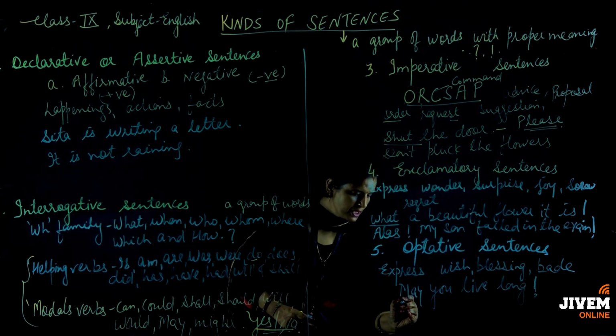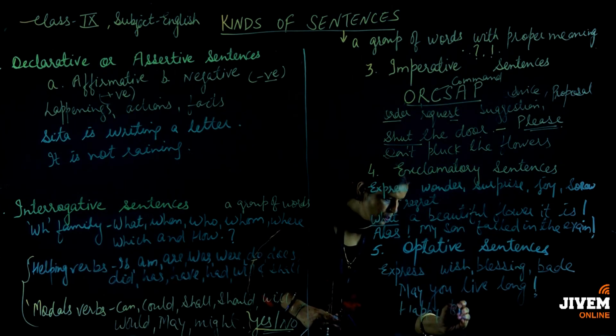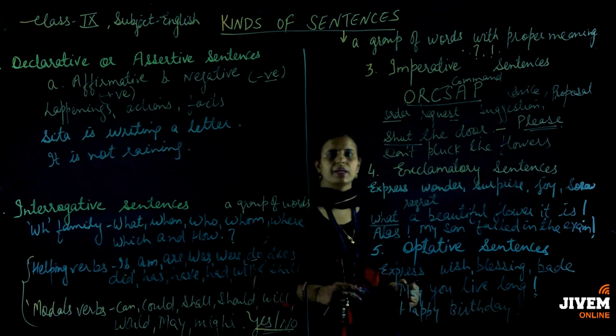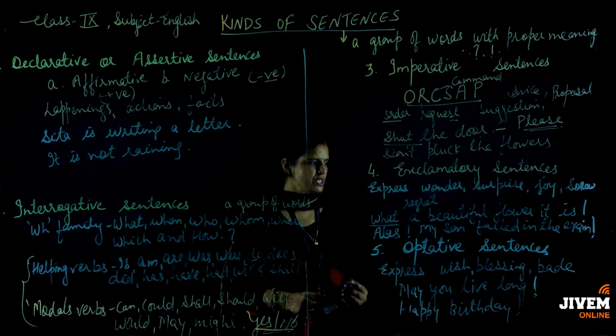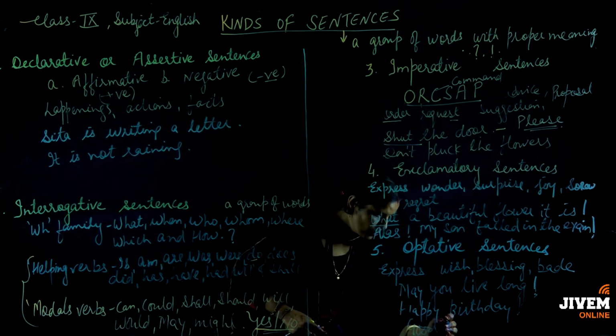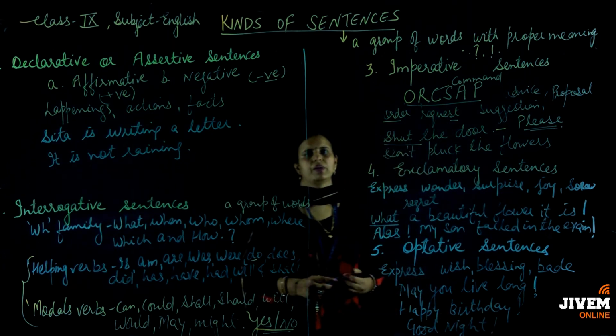Now suppose I am saying that wish you a happy birthday or happy birthday to you. It means it is a wish. So we can take this into the category of the optative sentences. And last we can say that your mother is saying good night or goodbye. Again this sentence comes into the category of the optative sentences.